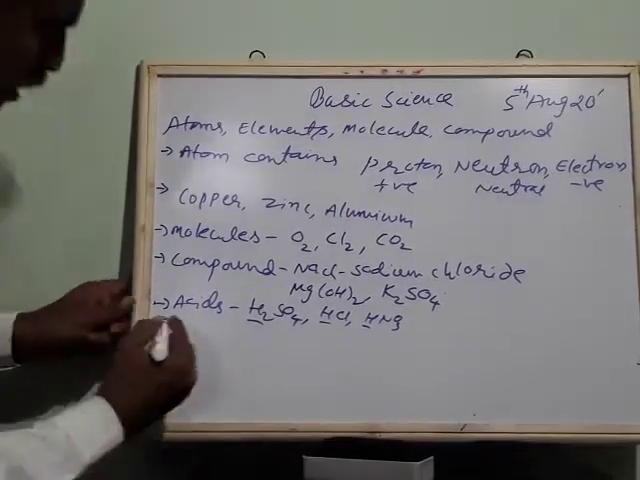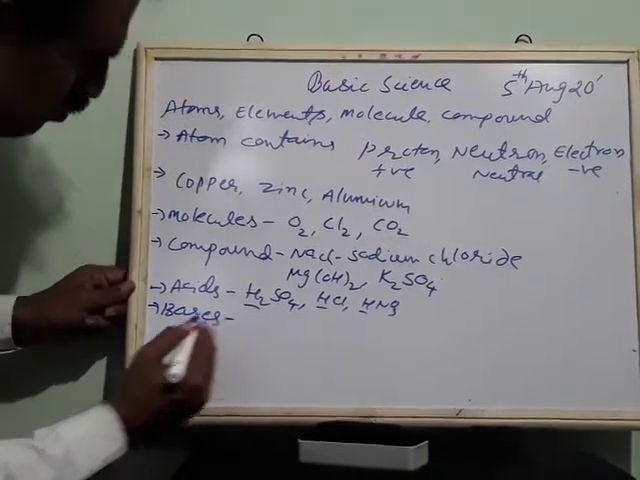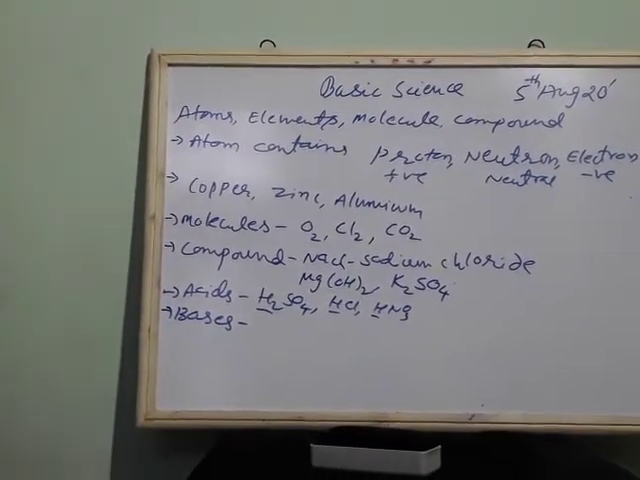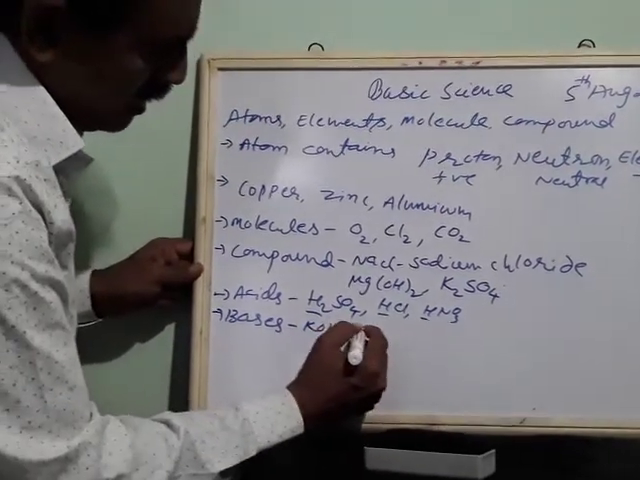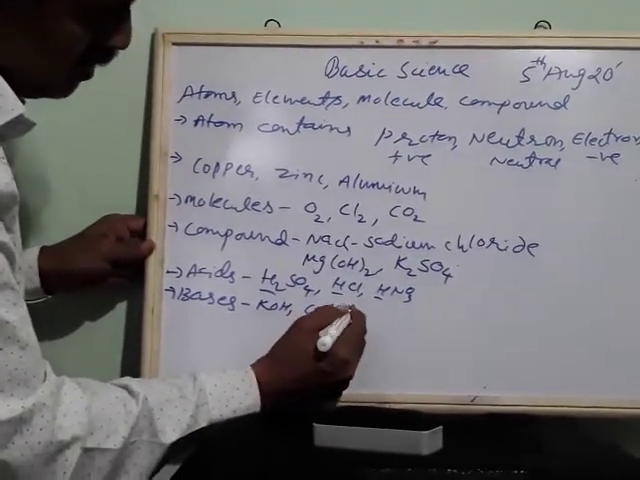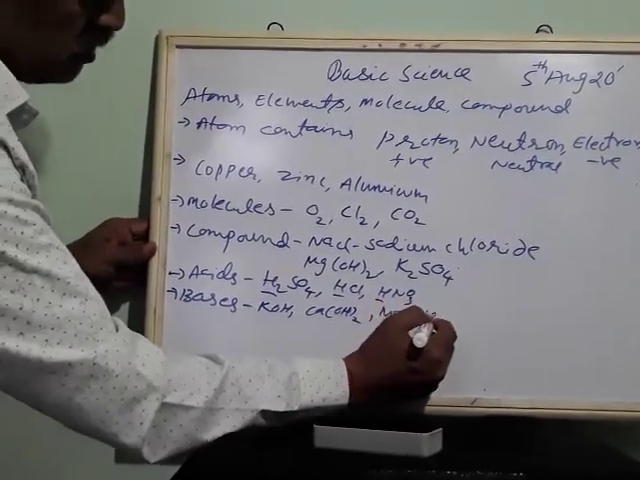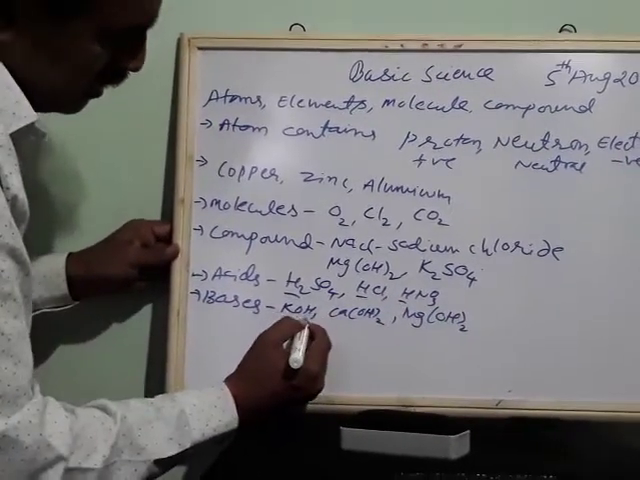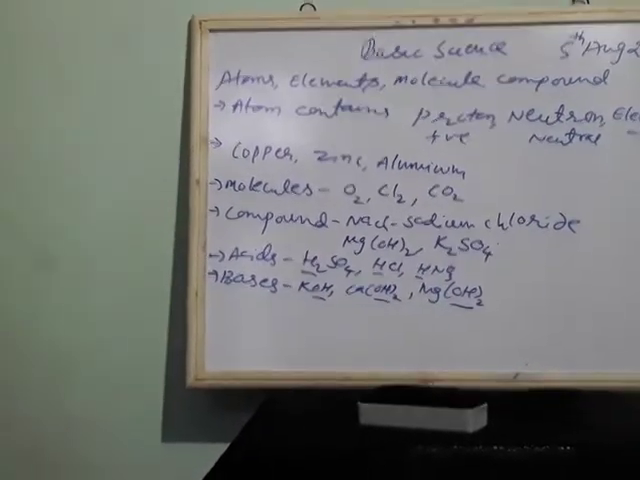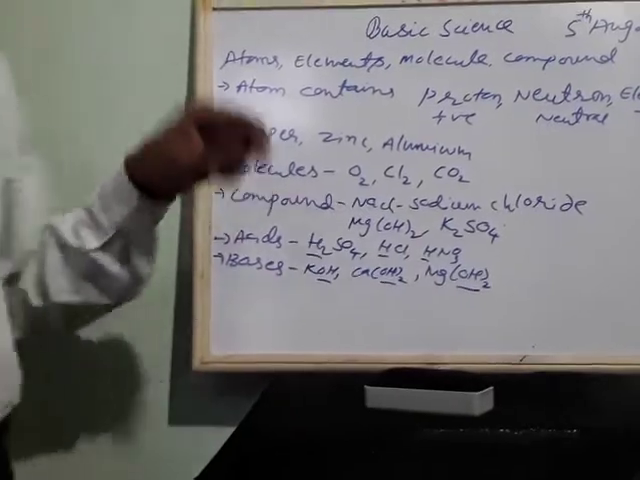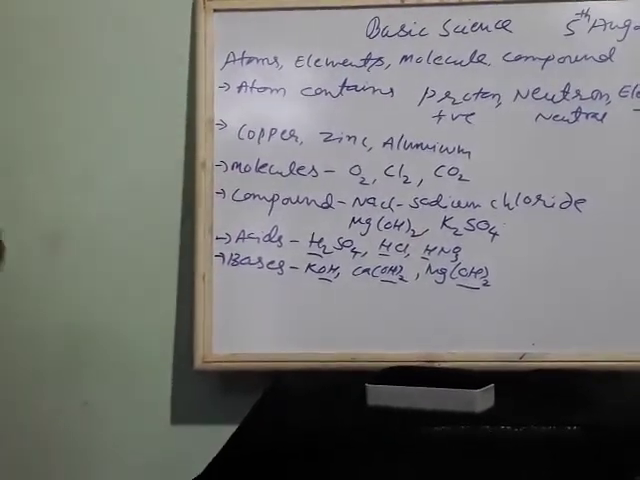Okay. So then bases. Bases are the ones which have one or more replaceable hydroxyl groups. For example, potassium hydroxide is a base. Calcium hydroxide is a base. Mg(OH)2, magnesium hydroxide is a base. Here, all of them contain OH. So these OH indicate they are basic in nature.